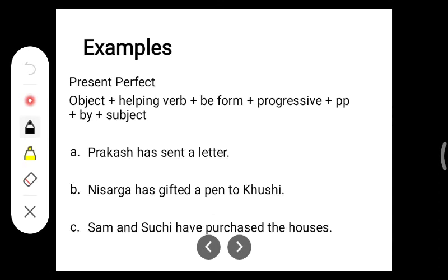So here, the next form of present tense is present perfect. Again it is the same. First comes the object, then the helping verb, then the be form. Be form here, you will be using been. Then progressive, then past participle, and then by, and then the subject.